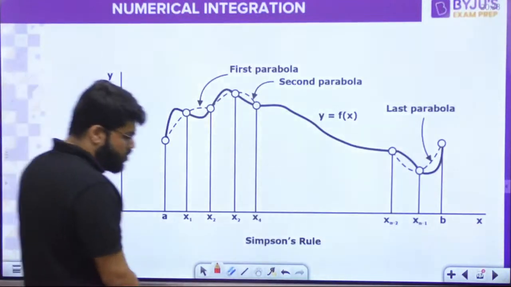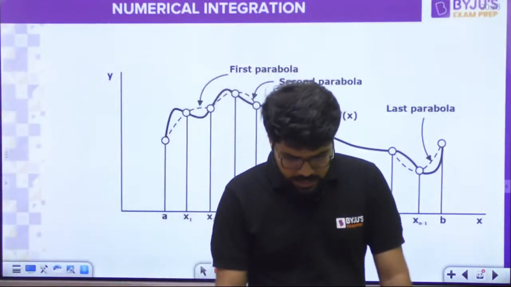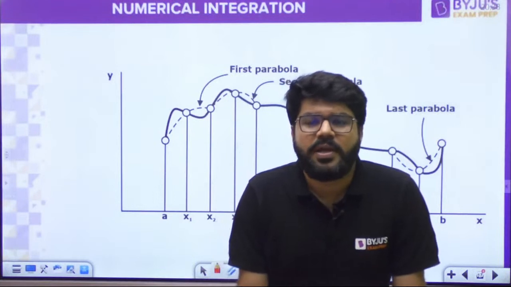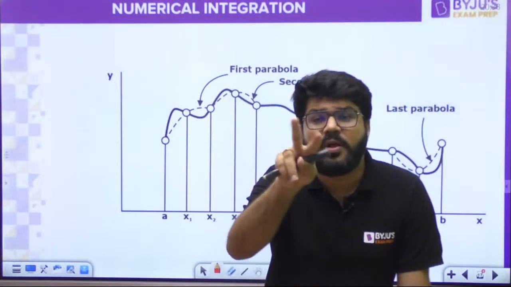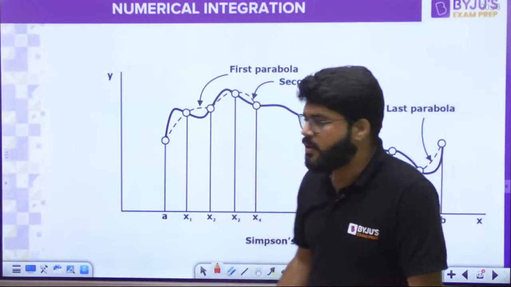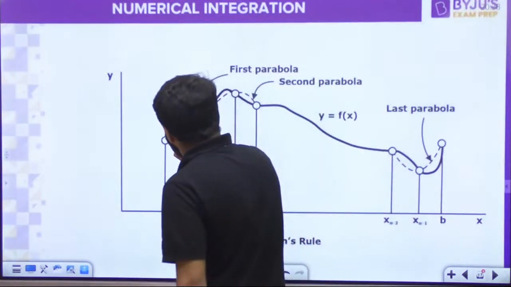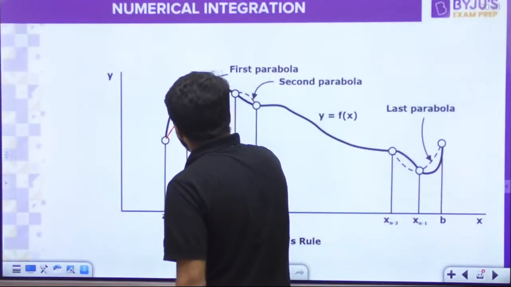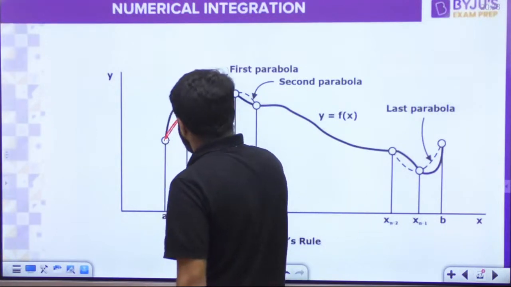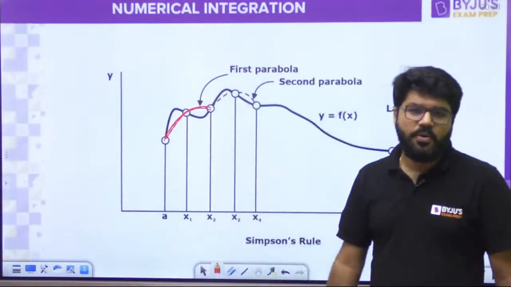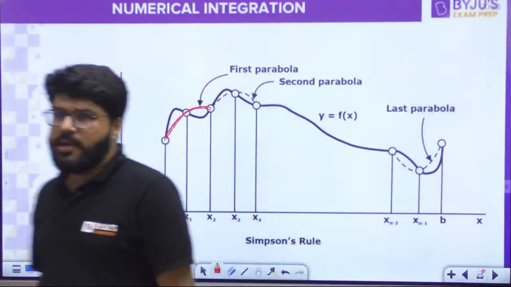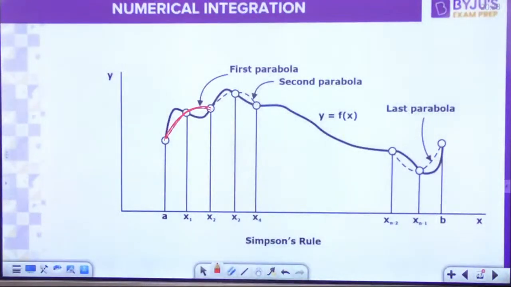So what do we actually do in Simpson's rule? We approximate two consecutive subintervals together. Two consecutive intervals are approximated by a parabola, a Lagrange's polynomial of second order.